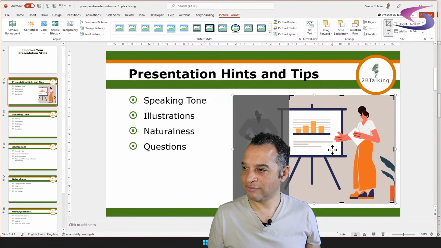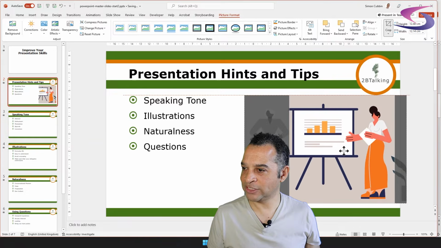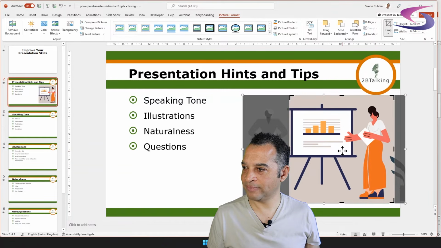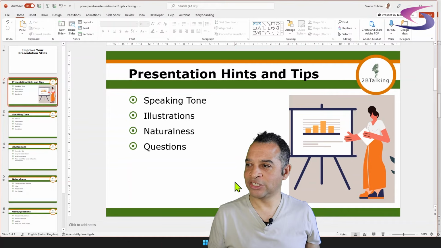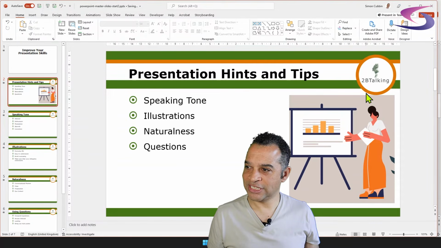It's looking good. In fact, let me just drag it a little bit to the left here so I can get the full board in. There we go. Just not so much. That looks good. Excellent. Okay, maybe a little bit more. Yeah, there we go. That's good. So when I'm finished, I can just click outside the picture and you can see that picture has been cropped like so. Excellent. It is touching there like this.